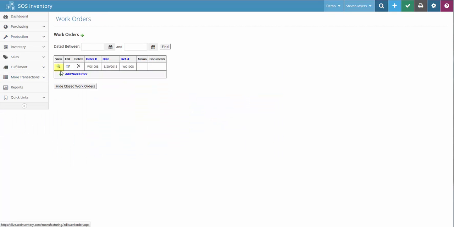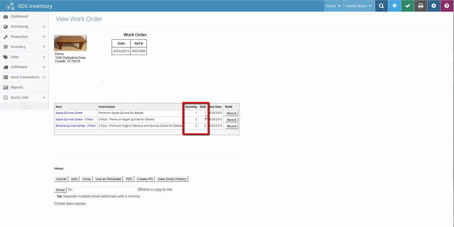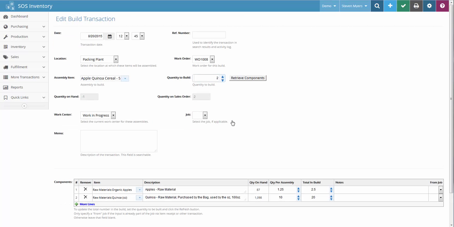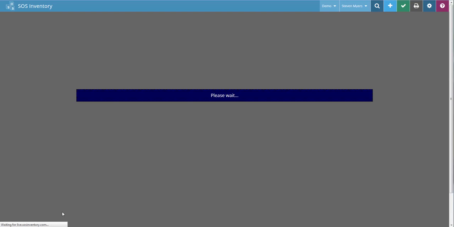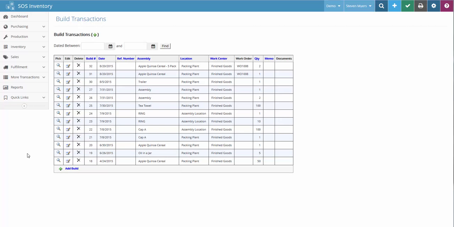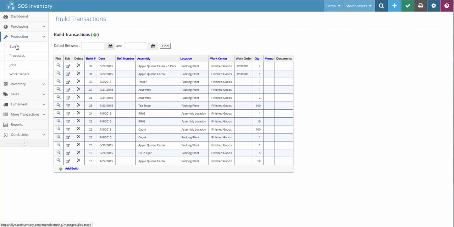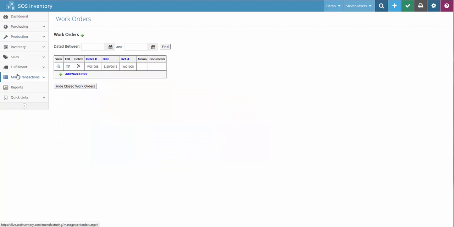Going back to the work order in View mode, we can see that when we clicked Record, it has built that first item. Let's do the same for the second. Again, choose Finished Goods for your work center. And then we'll go to our work order for a third time to build our third component.